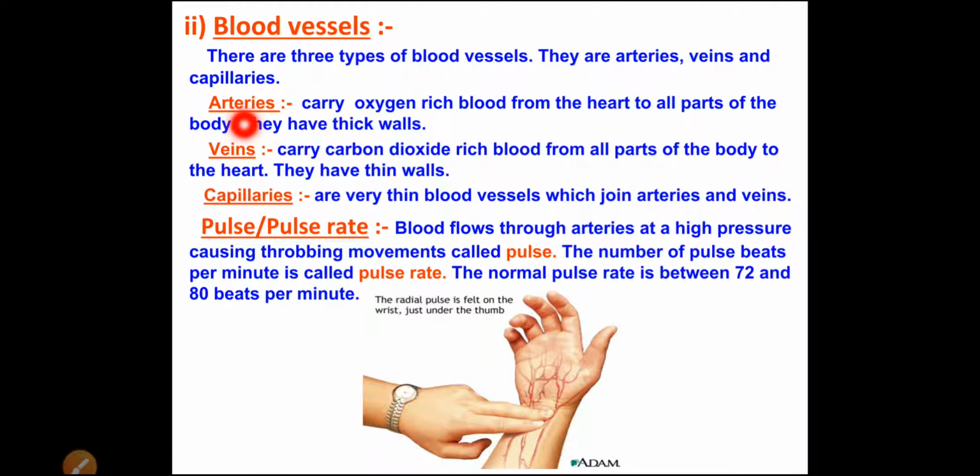Arteries carry the blood from the heart to all the parts of the body, but veins carry blood from all the parts of the body to the heart. But what is again the main difference between arteries and veins? Arteries walls are very thick, but vein walls are thin in nature. That's why many times the question can be asked, what is the difference between the arteries and the veins? Now the next point is capillaries. So what are the capillaries?